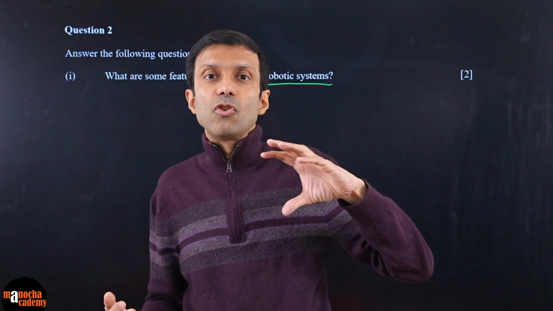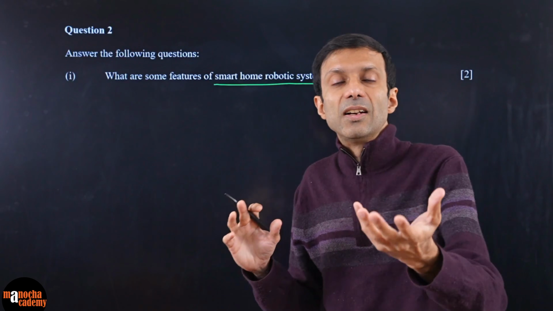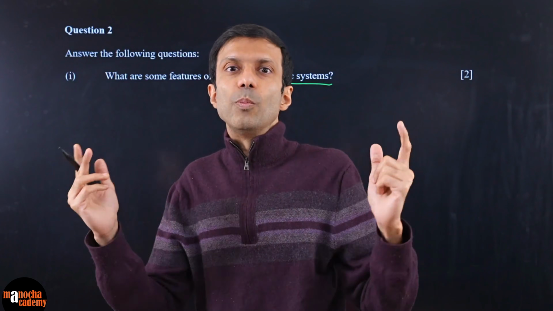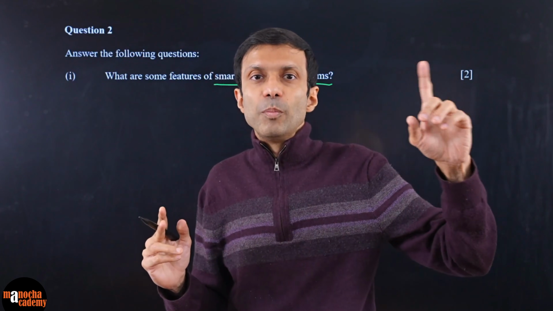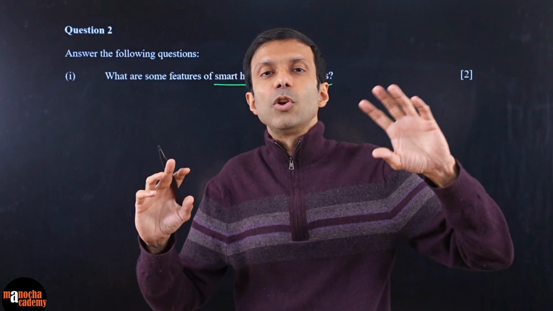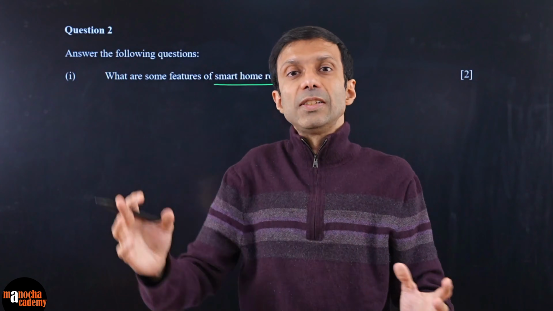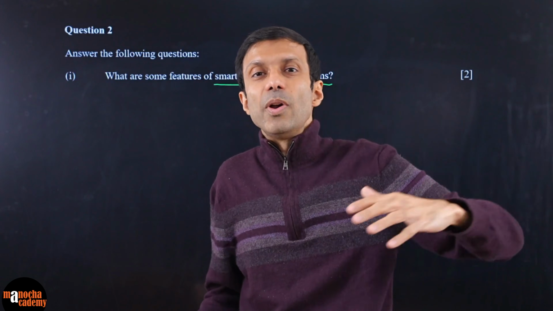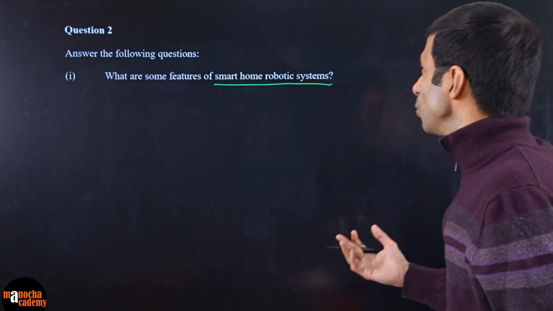And who's the controller? It is the smart controller, like today's Siri and Alexa, which are able to control your home, right? They act as the controller and communicate through either your Wi-Fi or Bluetooth. They can communicate with the air conditioning system or with the lights. You have Alexa-based lights where you can say turn it to this color or that color, and it can adjust based on your mood.